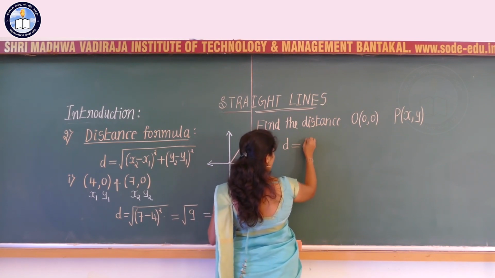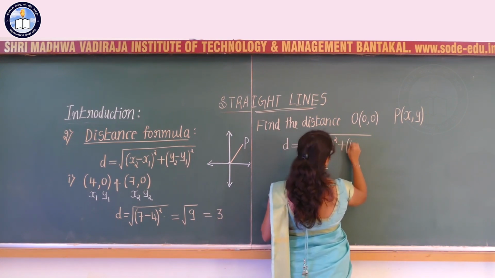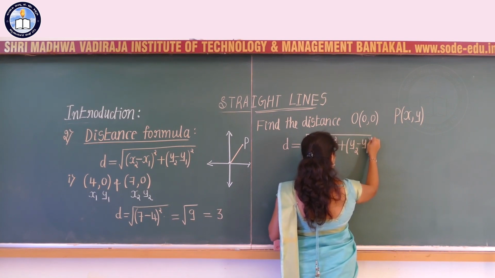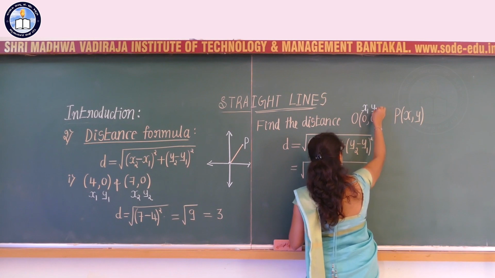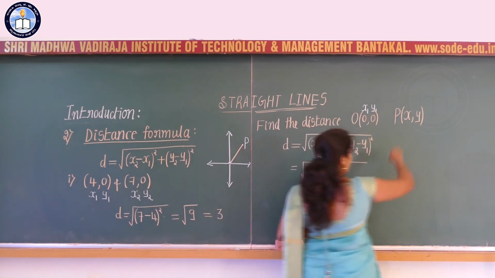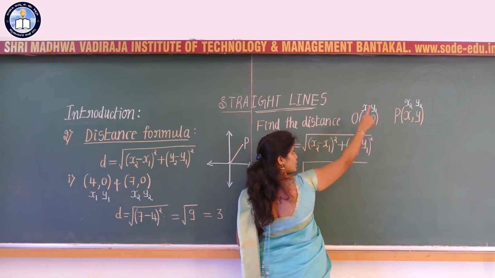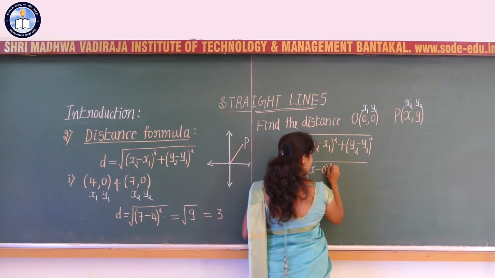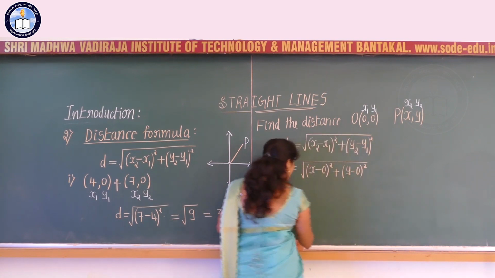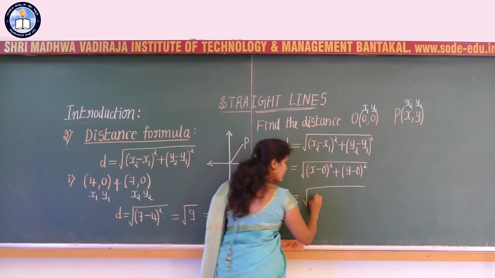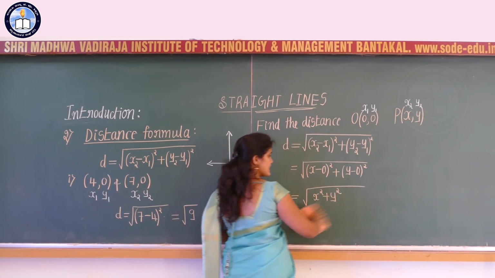Substituting in the formula, what is the formula for d? d is nothing but the distance between these 2 points, root of x2 minus x1 whole square plus y2 minus y1 whole square. Here I will consider the coordinates of the origin as x1 y1 and as x2 y2 I am considering the point P. So therefore the distance is given by x2 minus x1, that is directly x minus 0 whole square, plus y2 minus y1, y minus 0 whole square, which can be written as root of x minus 0 whole square, that is x square, plus y minus 0 whole square, which is y square. That is nothing but the distance between the 2 points.